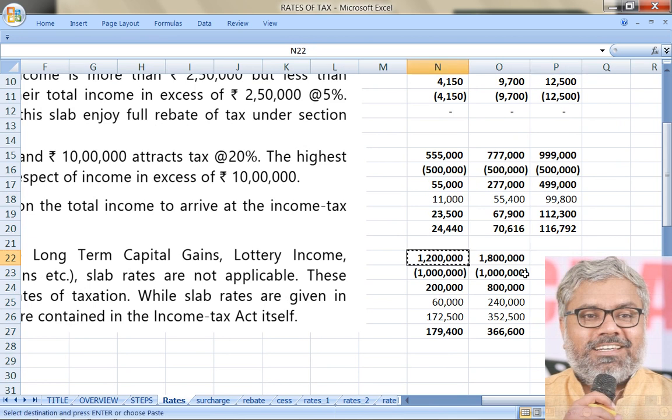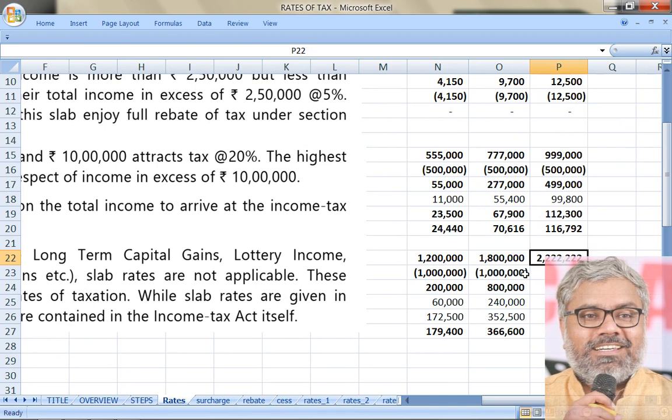What if the SC has an income of, let us say, 22 lakhs 22,222. If this is the amount given, what is the first step? First we should round it to 22 lakhs 22,220 as per 288A.